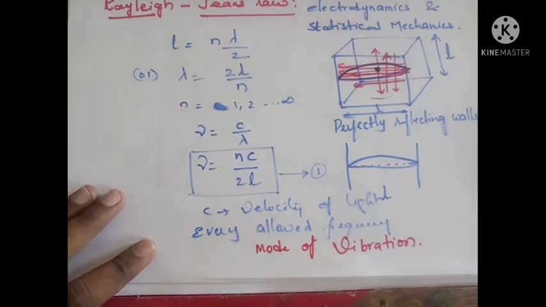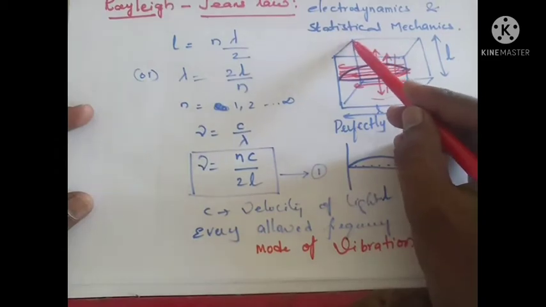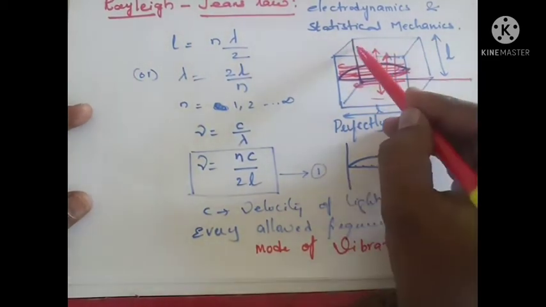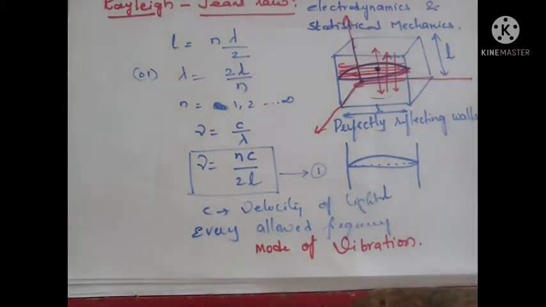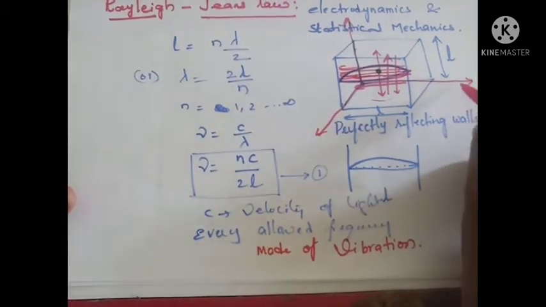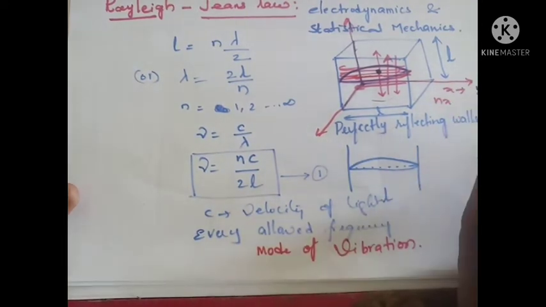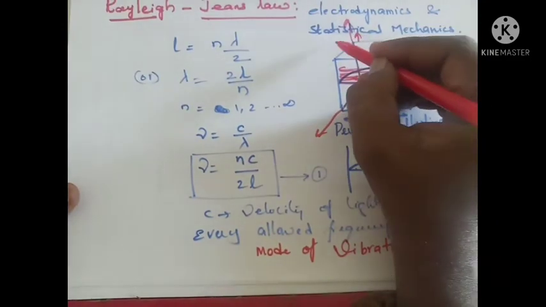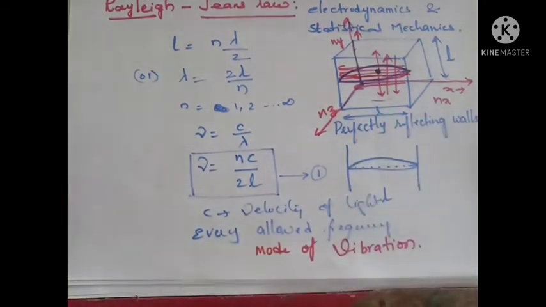All right. Now, if three edges of the cube form the three axes, see there, three edges. Let us take this edge and this edge here. So every three edges of the cube form the three axes in space, and the number of loops in each direction, for example along the x direction, the loops formed can be nx. Similarly, the loops formed along the y direction can be ny, and along the z direction can be represented by nz.